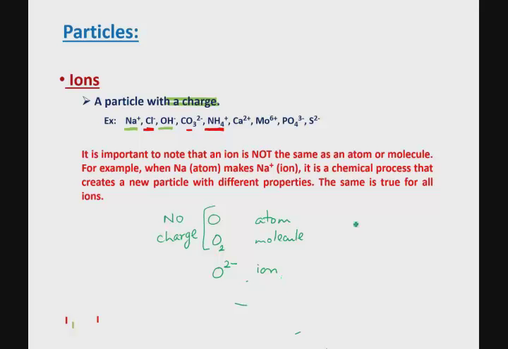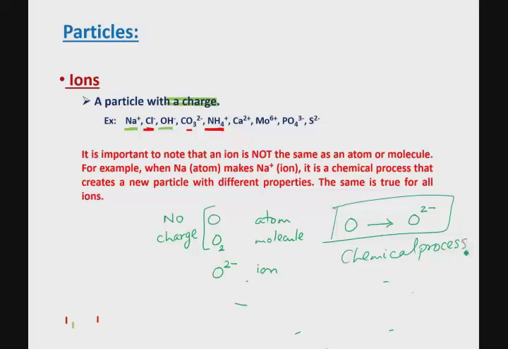Now when an oxygen atom makes the ion O2 minus, this is a chemical process. Please take a moment and recollect the definition of a chemical process from a previous session. Whenever a chemical process happens, whatever you started out with gets used up and in its place something new gets created.